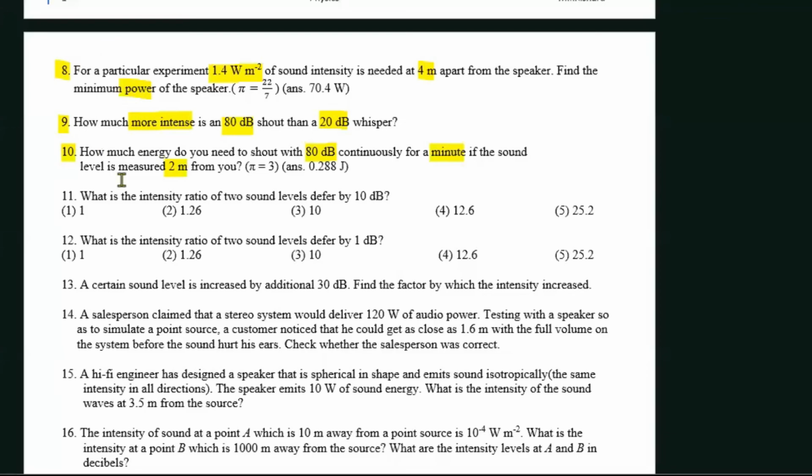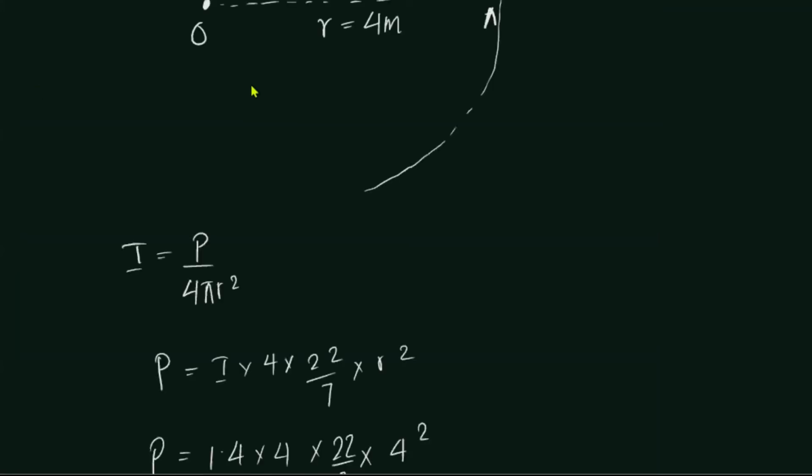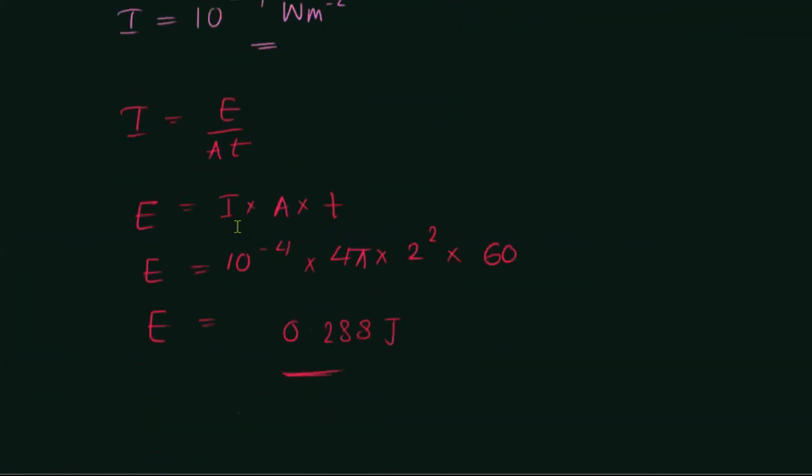Right. So let's go for the 11th question as well. It says, what is the intensity ratio of two sound levels that differ by 10 decibels, right? What they're asking is the intensity ratio of two sound levels that differ by 10 decibels. So this is the 11th question, right?